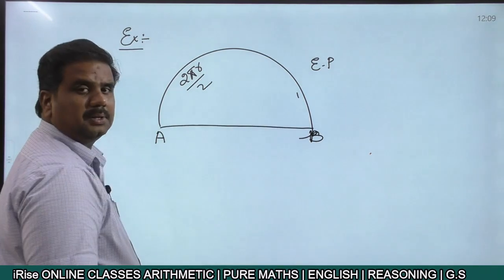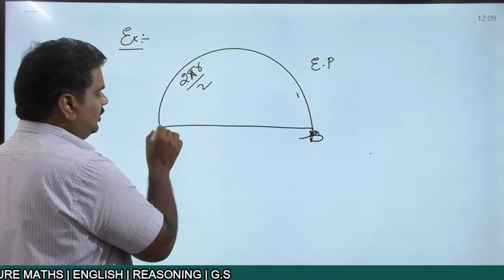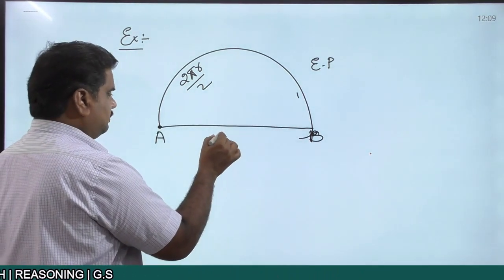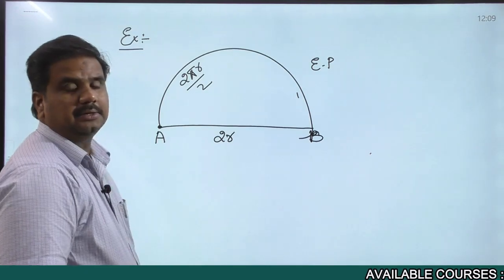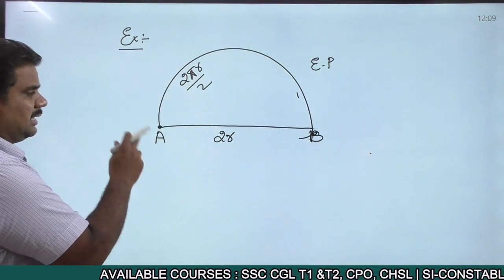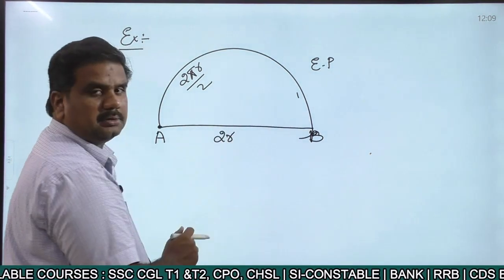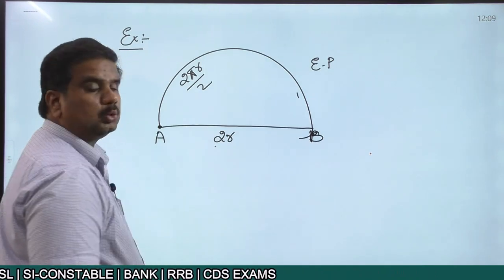At the same time, the displacement covered by the object is equal to twice the radius. Here the starting point and ending point are different. That is the reason why you get a displacement equal to 2r.